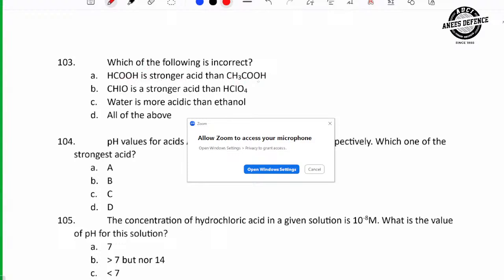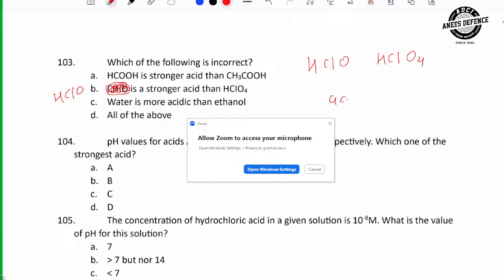This is HClO. HClO is stronger acid than HClO4? How to decide? HClO and HClO4.